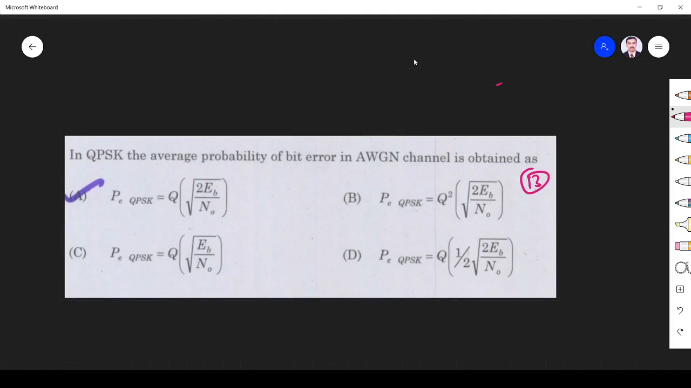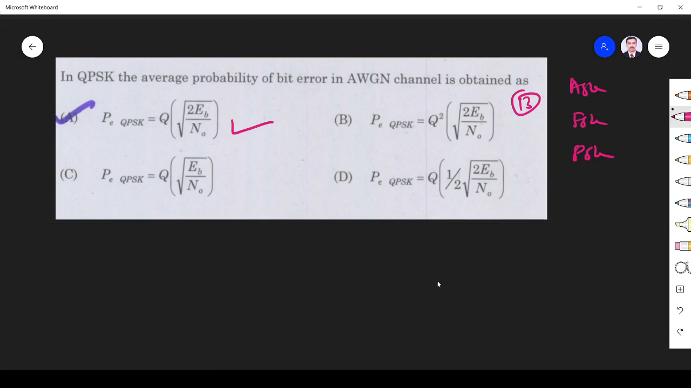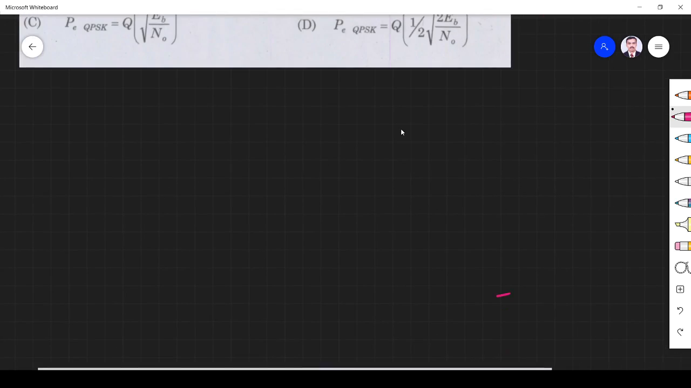Next one, for QPSK, the average probability of error in AWGN channel is P_QPSK equal to Q of root 2 Eb by N naught. So like that you must know for ASK, FSK and PSK also, right? So probability of error is very, very important. Already I told in the TRB video, right?